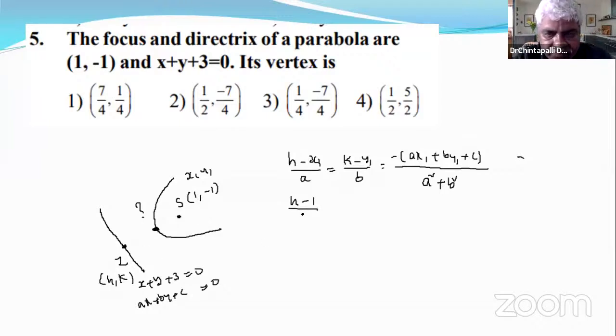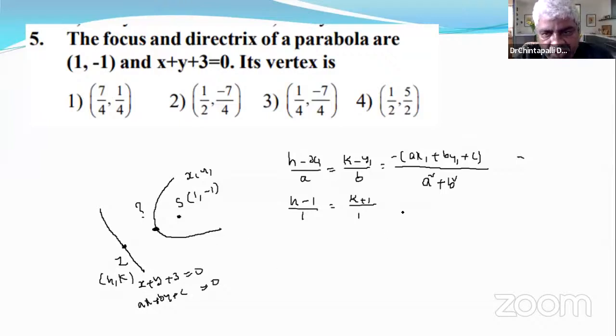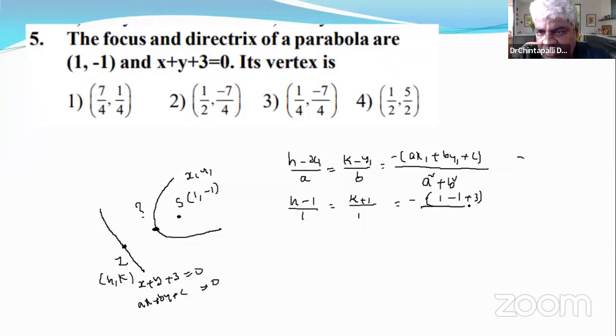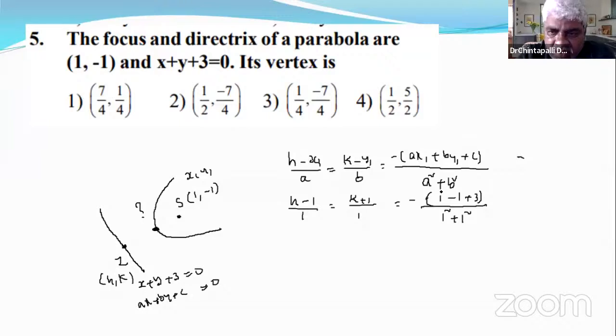A means 1. (h - 1)/1 = (k - y1)/1, and y1 means negative 1, so (k + 1)/B, where B means 1, the y coefficient, equals minus of (a x1 ...). Just plug in this point, (1, -1): 1 - 1 + 3. Notice that there is no mod for this numerator. The denominator is 1 square plus 1 square, which is 2. The negative 3 by 2.